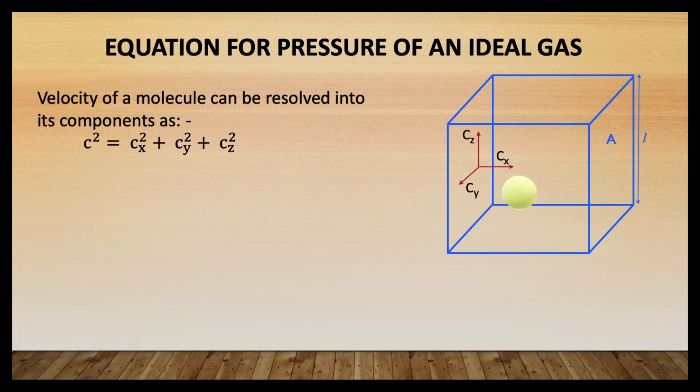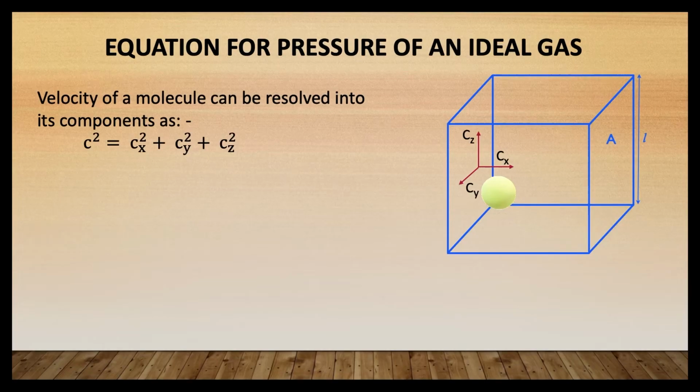As the molecule hits the wall A, it rebounds and you can observe that only the x component of the velocity vector is reversed, whereas the y and the z components remain unchanged. Thus, the y and z components always remain unchanged for all collisions parallel to the YZ plane. So, the change in momentum of the particle is due to the x component only.